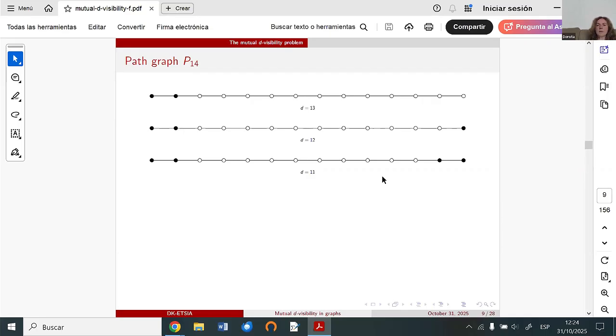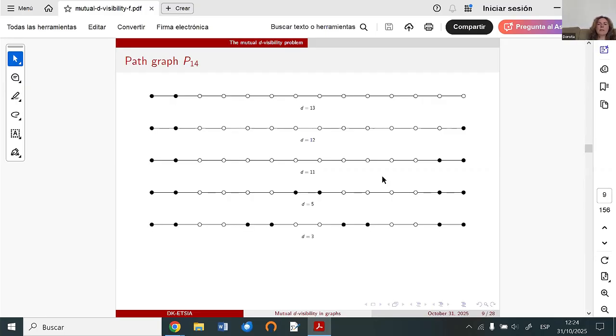So now we can get some intuition: when D is smaller and smaller, we can add more vertices to the mutual D-visibility set, because then we don't need to take care about vertices whose distance between them is larger than D. So if we have a smaller D, more vertices will have distance larger than D. Here we have examples for D equal to 3 and equal to 2.